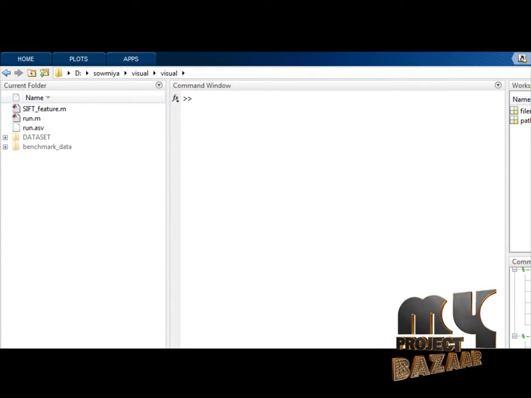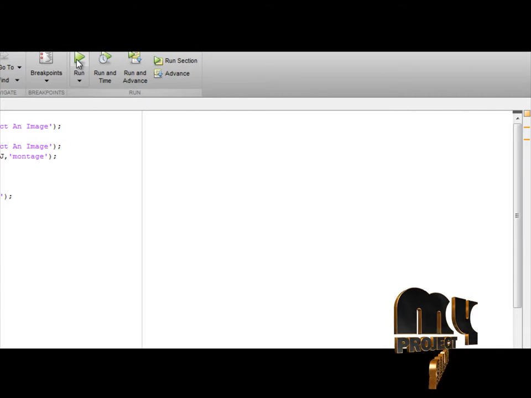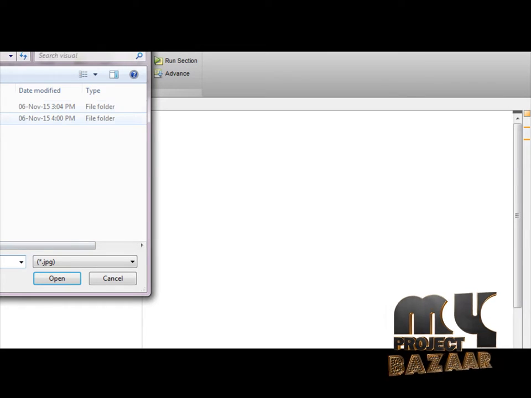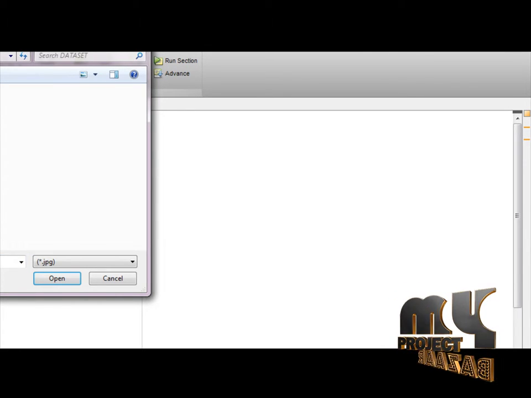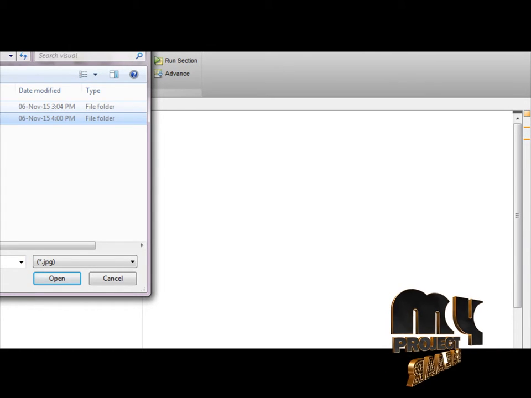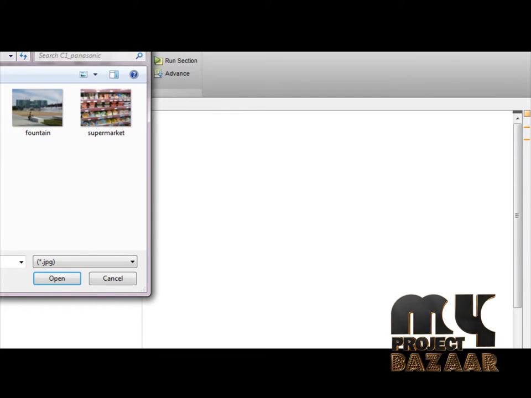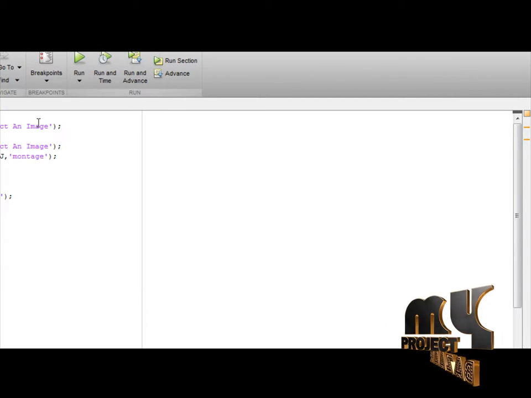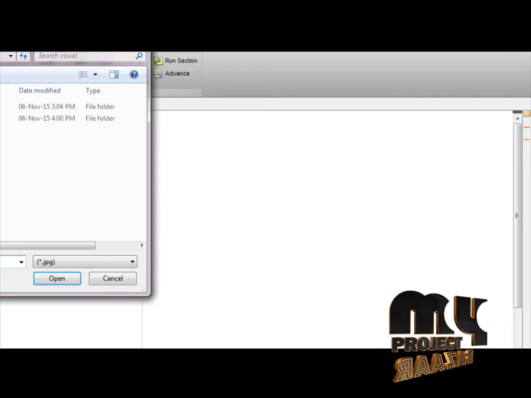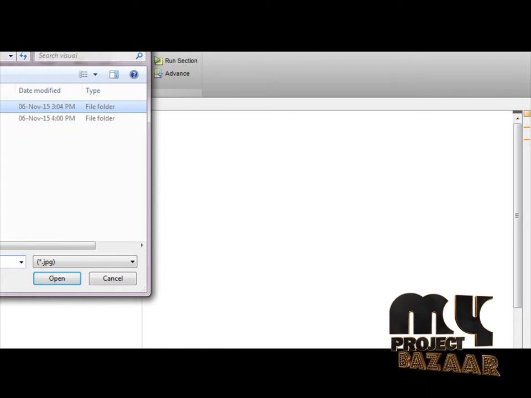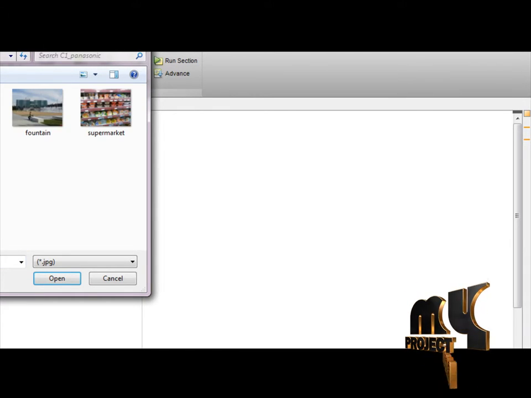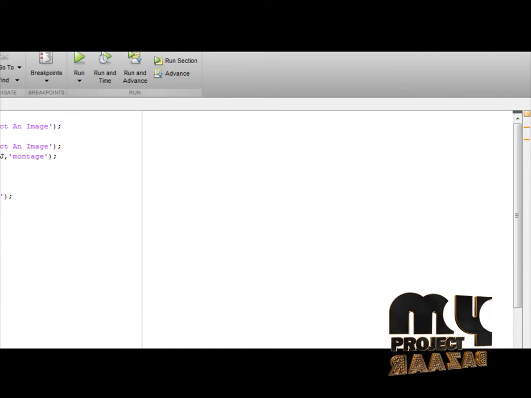So I will run the code now. Now run this code. It will go to some dataset or benchmark data and select some images. Given any one of the images, when you open it, it will run and you get the output. You can compare the output of two images. Another time you can select the next image, it will be added, and you get the output.